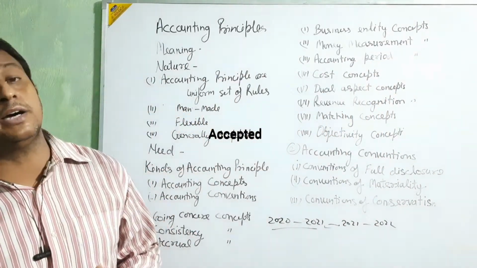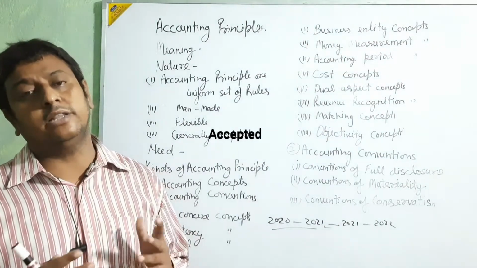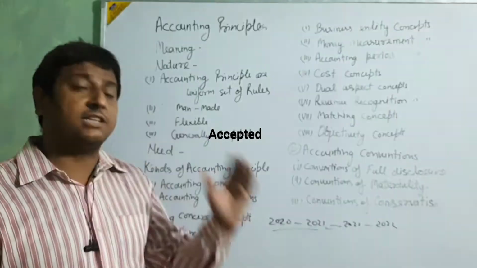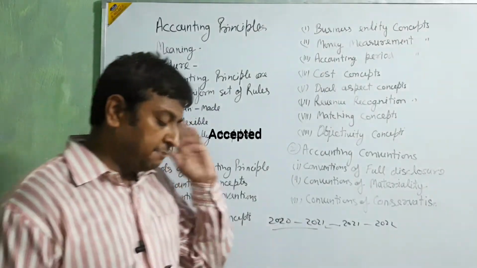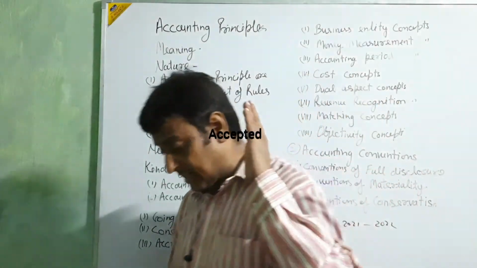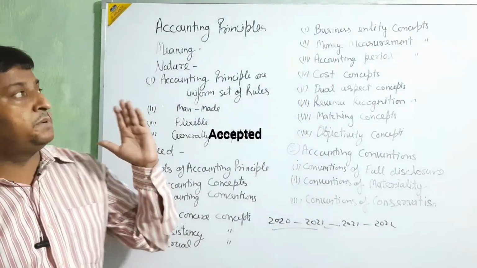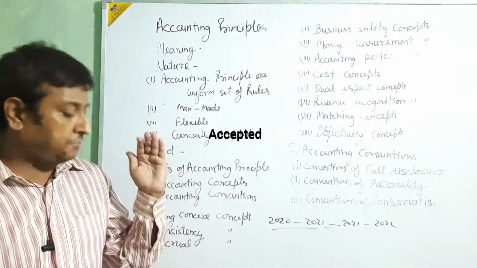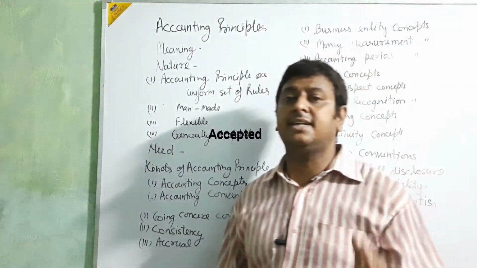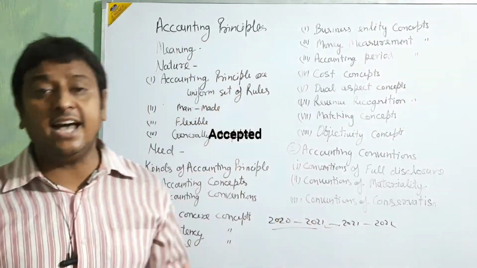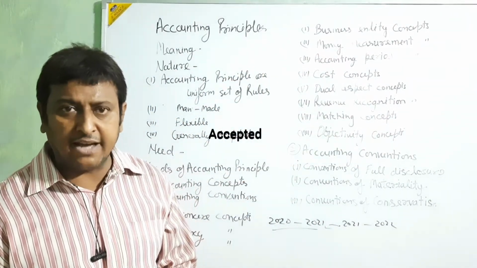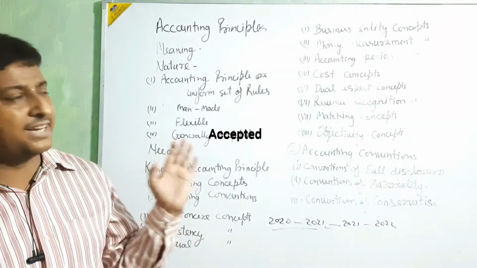Even in a sole trade, where all the things are related with the sole owner, there also we are taking the business and the businessman as different entities. On the basis of this entity only, when the businessman withdraws anything from his business, as cash or goods, we are treating that as a drawing, beta. Okay, clear? We are taking that as a drawing.